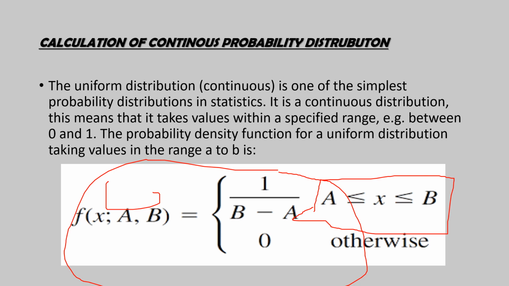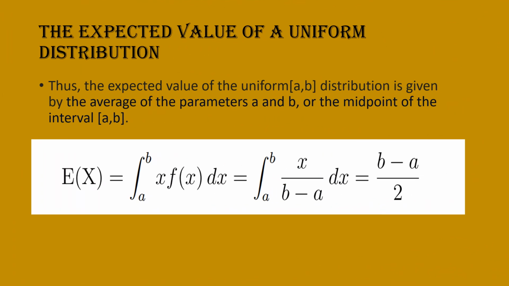Let's move forward. Then we are going to see the expected value of a uniform distribution. The expected value of a uniform distribution is given by the average of the parameters a and b, or we can say the midpoint of the interval of a and b. So let's see the formula. E of x, the expected value, is given by the integral from a to b of x times f of x dx.